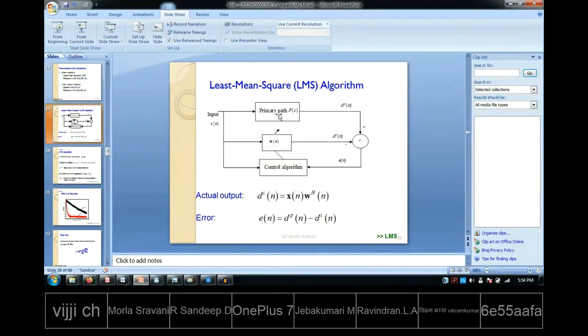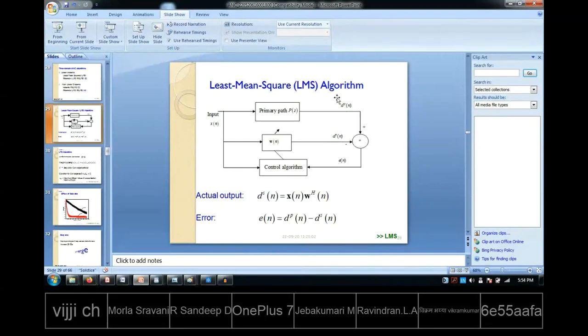It is written as a primary path. So what do you mean by primary path? Suppose here is the actual noise source, and this is the error mic, this is the symbol of an error mic. The original signal is coming like this, and the secondary signal which we are generating is coming from here. This one is coming from the loudspeaker, and this is coming directly. So they are getting added up.